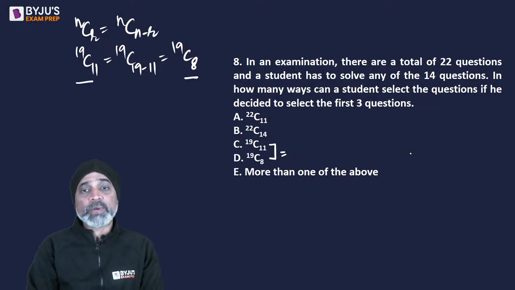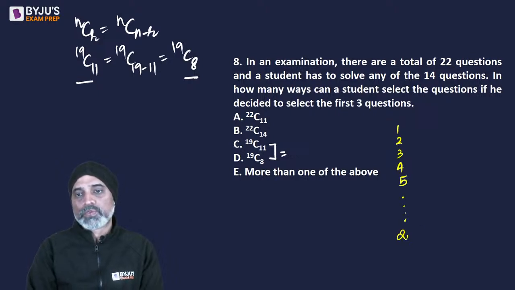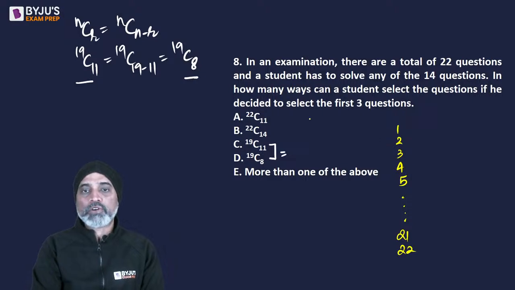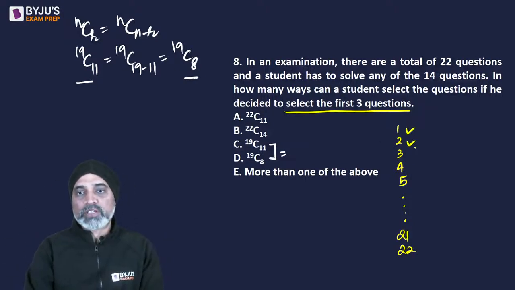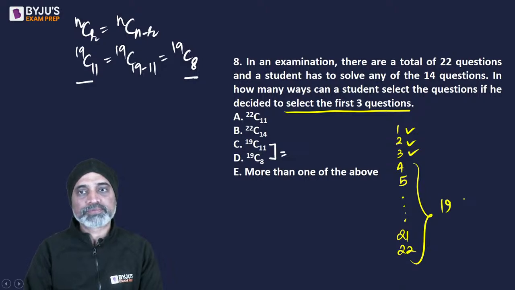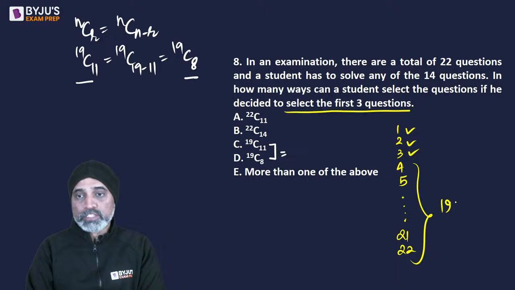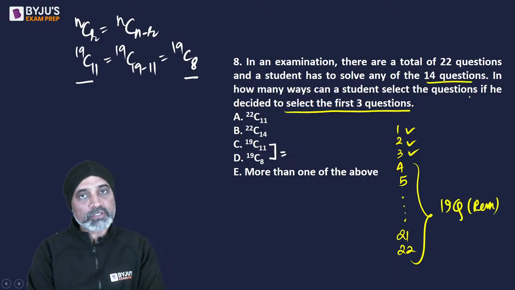So since there are 22 questions, question number 1, 2, 3, 4, 5 and so on, और ये बंदे को पहले 3 क्वेश्चंस तो करने ही है. So if the person has to solve the first 3, so can we say we are left with only remaining 19 questions? Right? 19 questions बच गए remaining. Now he had to select 14 questions. सारे नहीं करने थे, केवल 14 करने थे.